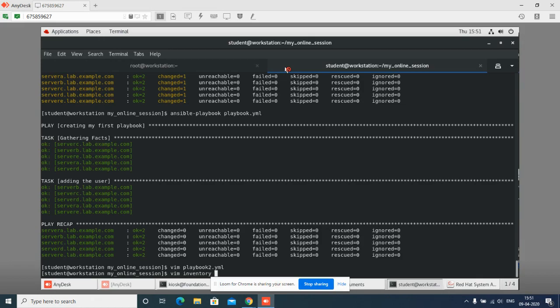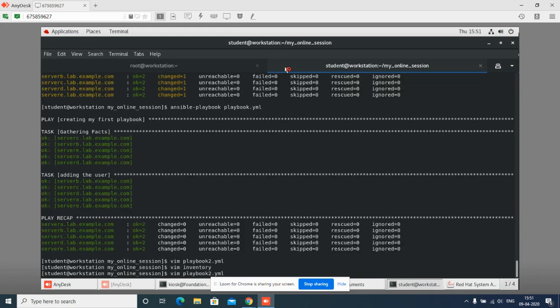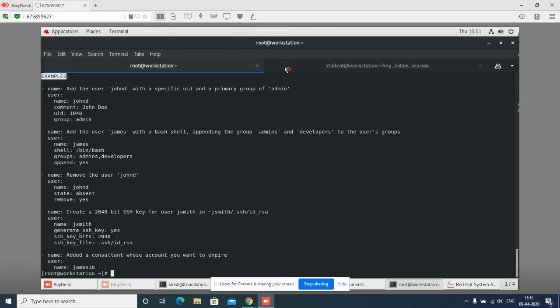I will say vim inventory. I will say non-prod. I will come out. I will here say non-prod. Now I will say tasks. Now inside tasks I will say name, creating a directory somewhere. I will go here. I will quit and use ansible-doc.